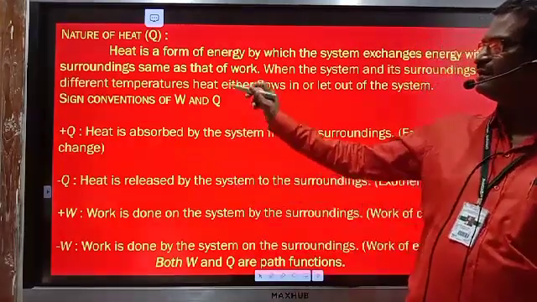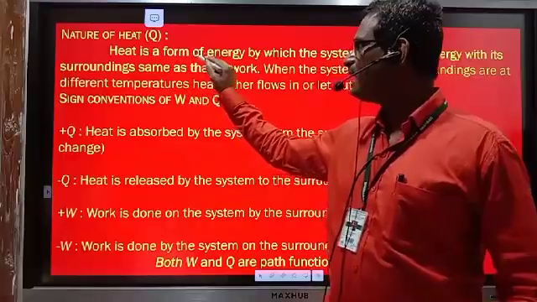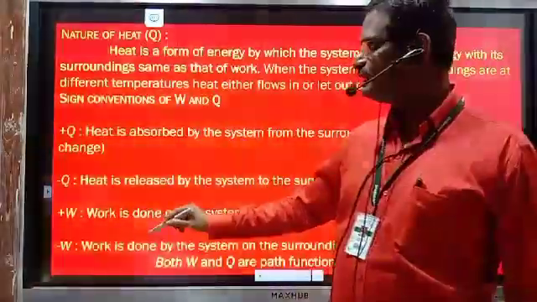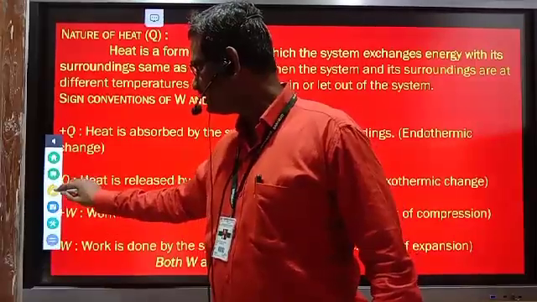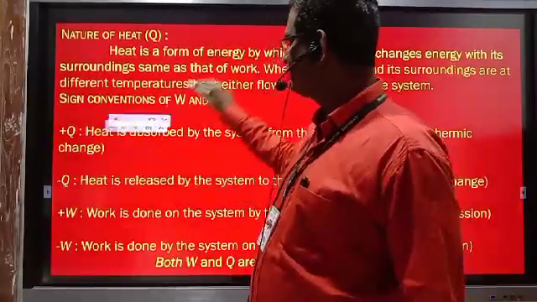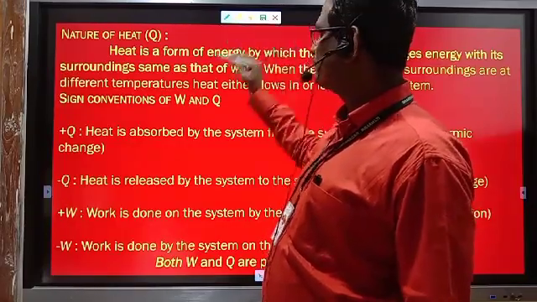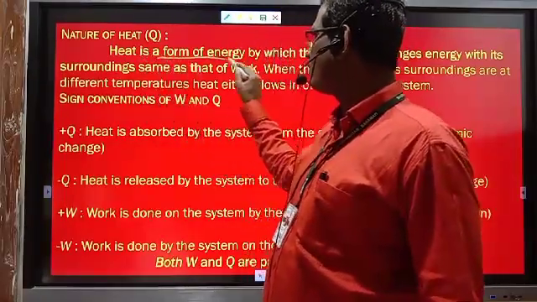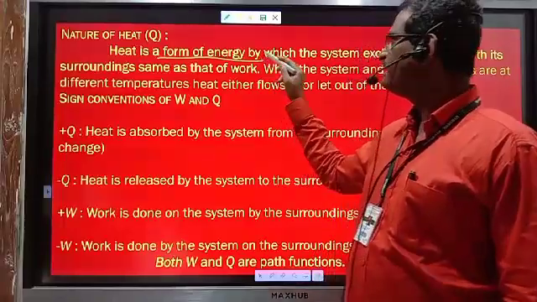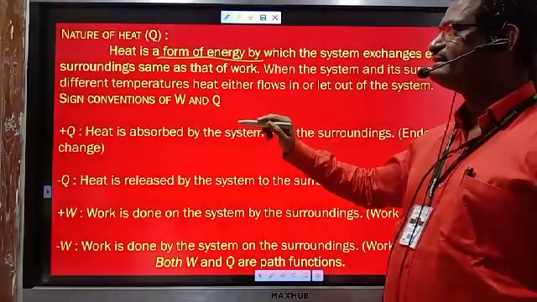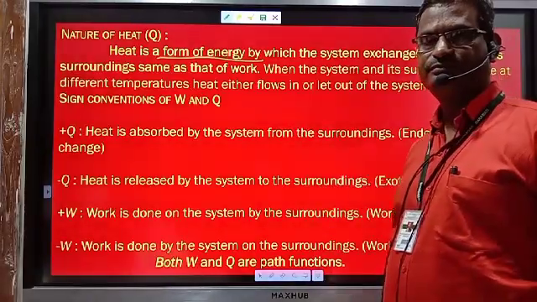In the similar manner, heat is also a form of energy. Heat is also one form of energy, and that energy can be exchanged with the surrounding. It is the mode by which system can exchange its energy with the surrounding.